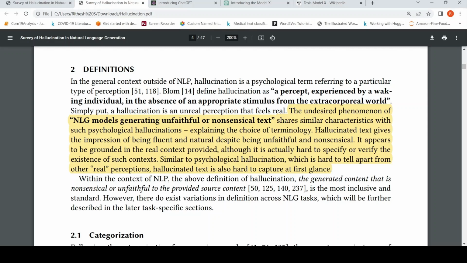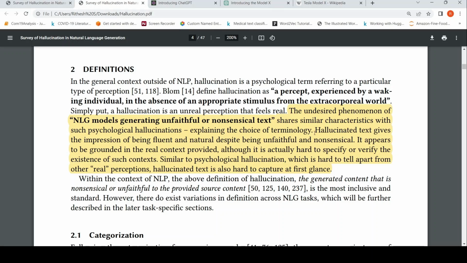This is an undesired phenomenon, and hallucinated text gives the impression of being fluent and natural despite being unfaithful and nonsensical. It appears to be grounded in the real context provided, although it is actually hard to specify or verify the existence of such contexts.